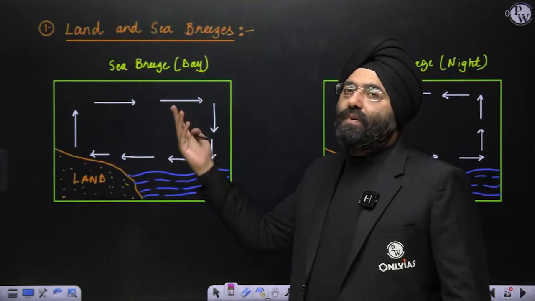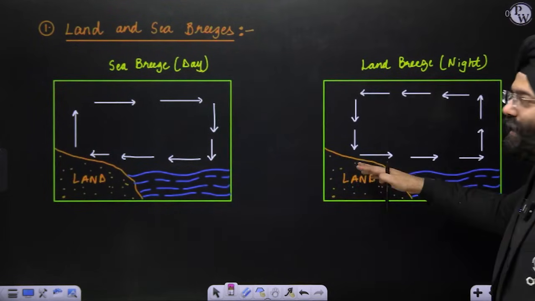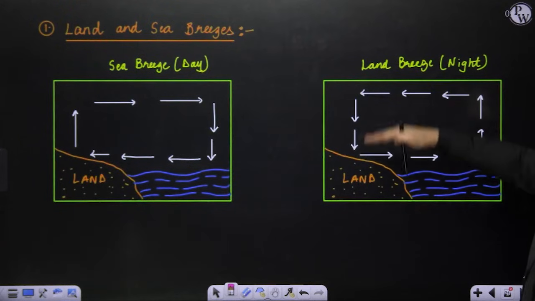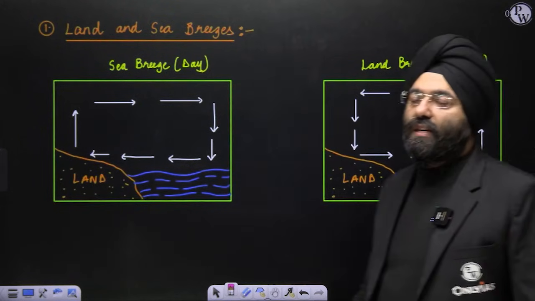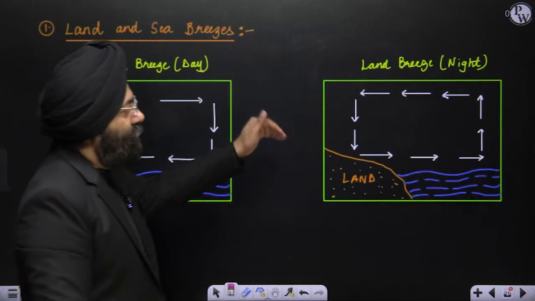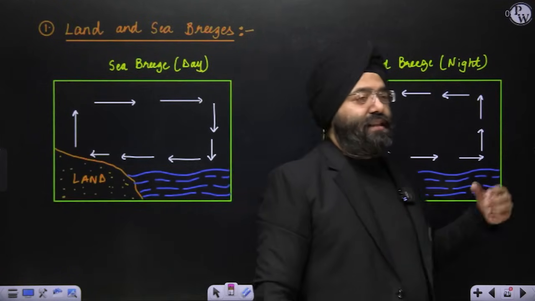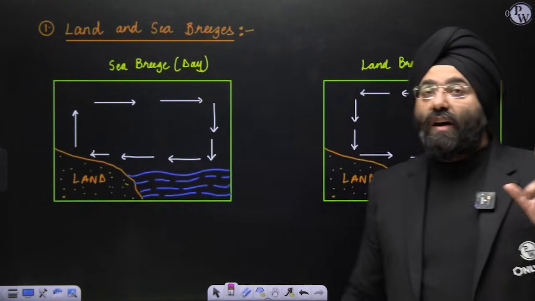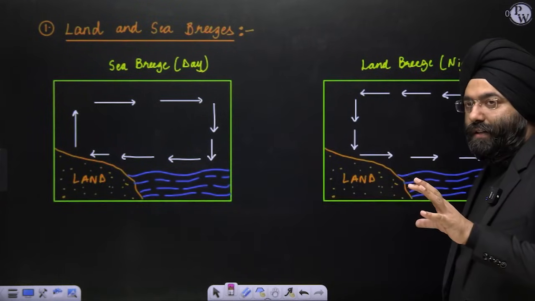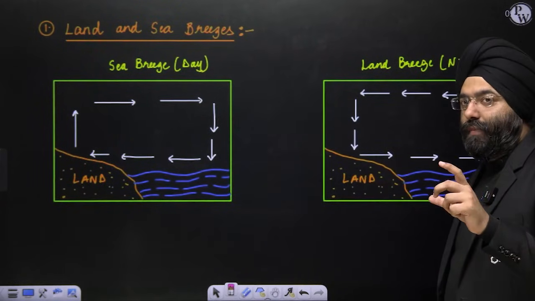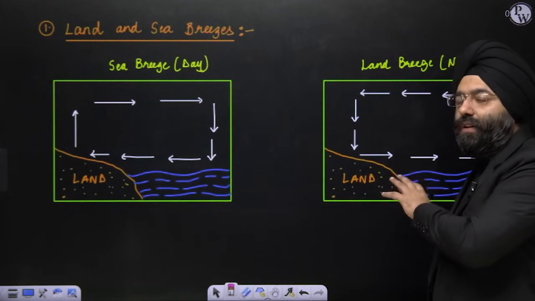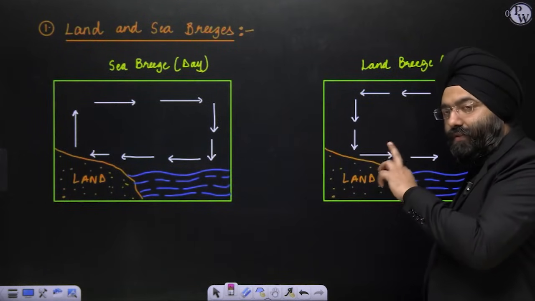The reverse happens during the night time. The land cools very quickly, so the movement is in the opposite direction. This is what is the land breeze, where the air is moving from land to the sea. Please understand, this is also relative. During the night time, the land becomes more cold. The sea is relatively warmer. So it is again relative.